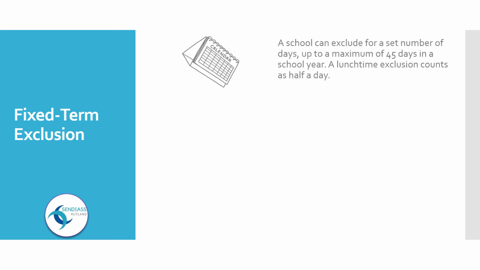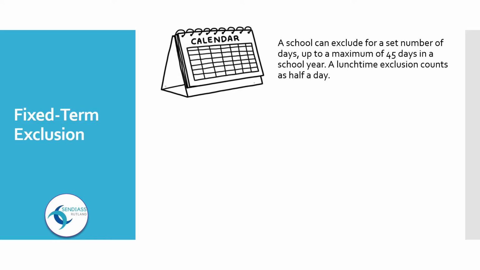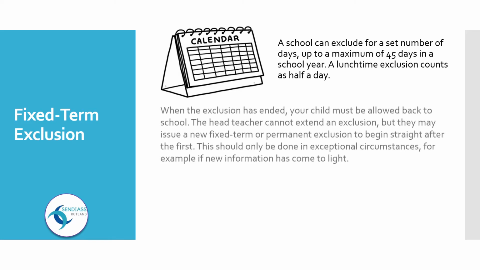Fixed term exclusion. A school can exclude for a set number of days, up to a maximum of 45 days in a school year. A lunchtime exclusion counts as half a day. When the exclusion has ended, your child must be allowed back to school. The head teacher cannot extend an exclusion, but they may issue a new fixed term or permanent exclusion to begin